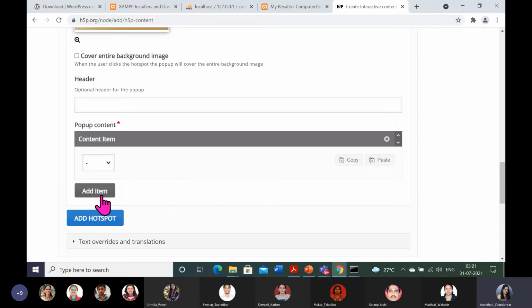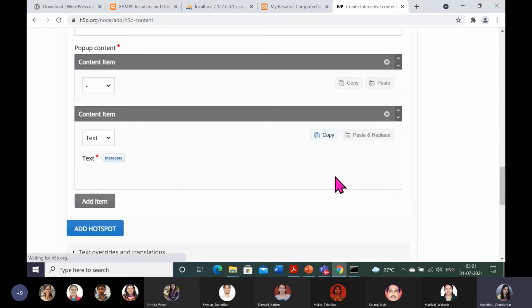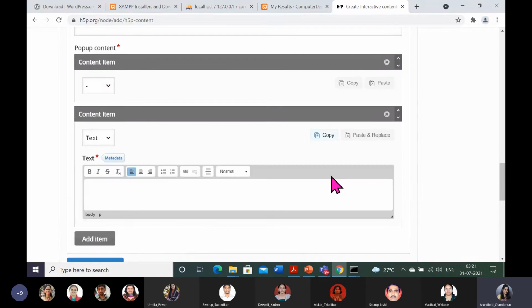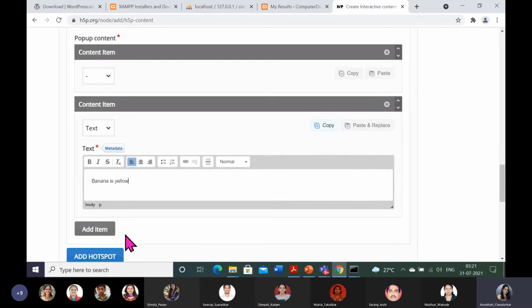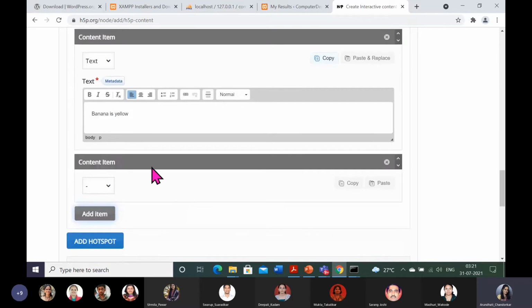Here, add item, content item, I am giving text. When the student clicks that hotspot on the banana, I will write: banana is yellow, suppose. Then add item. One item I have already added, banana is yellow. I will add an image also.